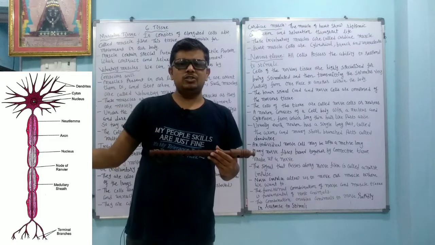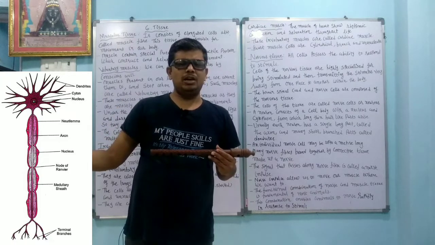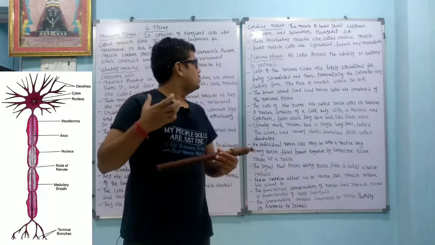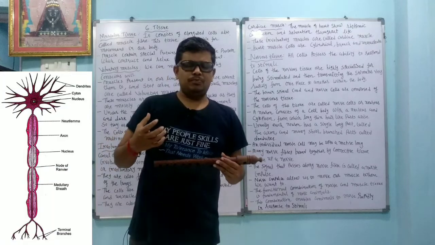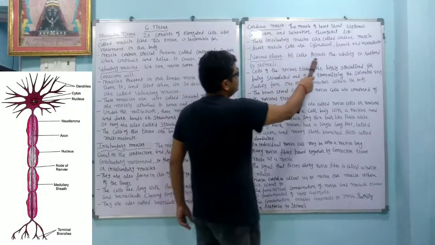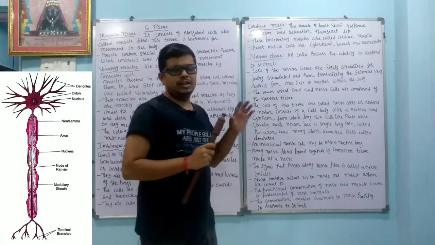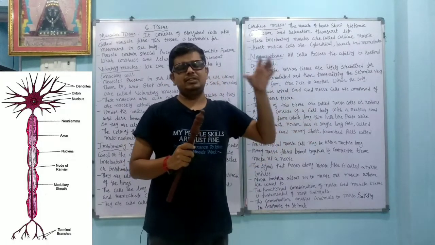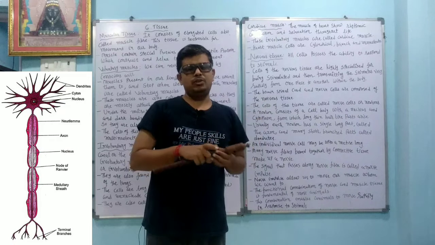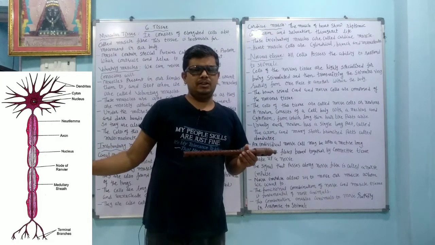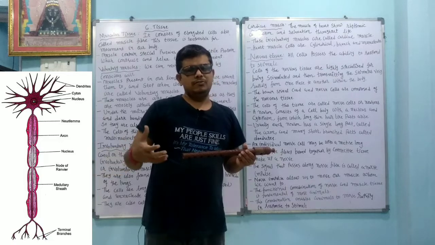Like if by mistake I touch a hot object, then what happens? I immediately take out my hand because of what? Nervous system. And nervous tissue plays the major role. All cells possess the ability to respond to stimuli. In the case of the sunflower, we can say that sunlight is the stimulus. When you touch something, the hot object is your stimulus. So stimuli are different.